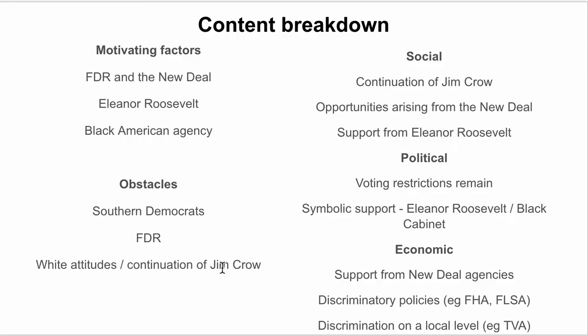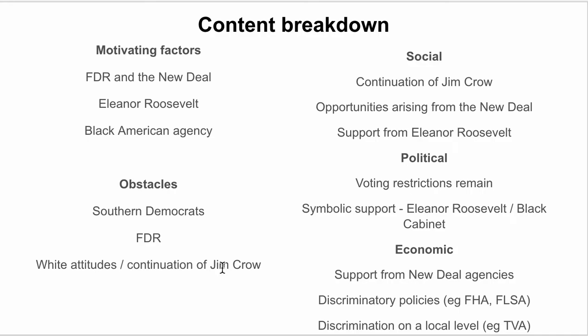Eleanor Roosevelt, I think the key word here, and I've mentioned it a few times, is this kind of symbolic support for Black Americans and Black American civil rights. Also, another motivating factor is Black American agencies. So the things that Black Americans themselves were doing to promote their civil rights, to advance their civil rights.